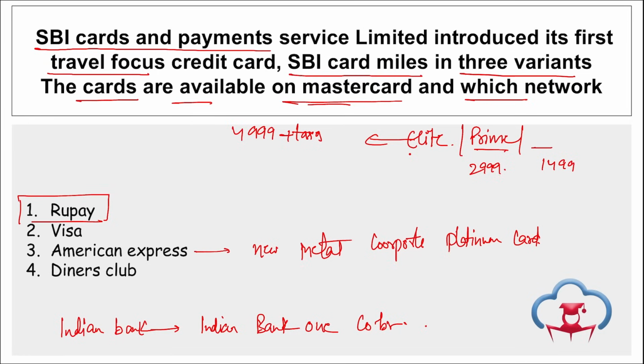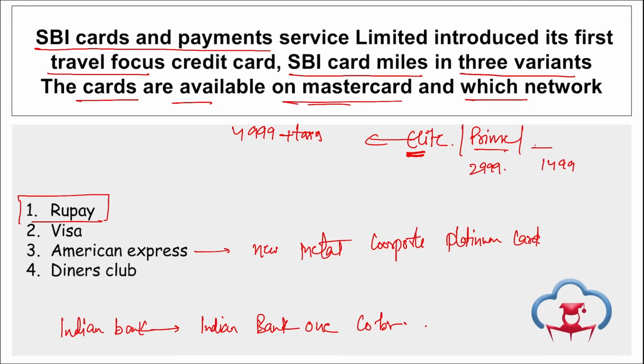If we talk about SBI Card Miles Elite, 6 travel credits for every 200 rupees that you spend on travel will be provided, and 2 travel credits for every 200 rupees spent on other purchases. Similarly, for Prime, 4 travel credits for a spend of 200 rupees on travel, and 2 travel credits for every 200 rupees on all other spends.